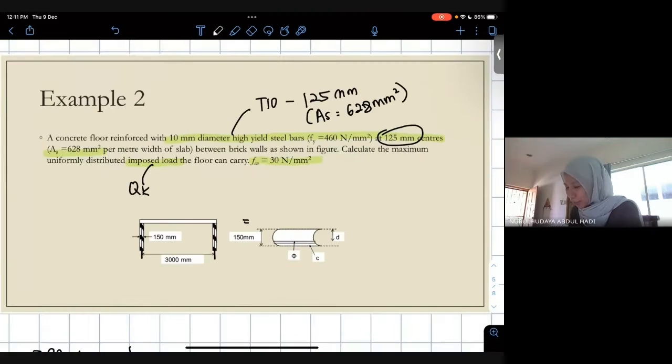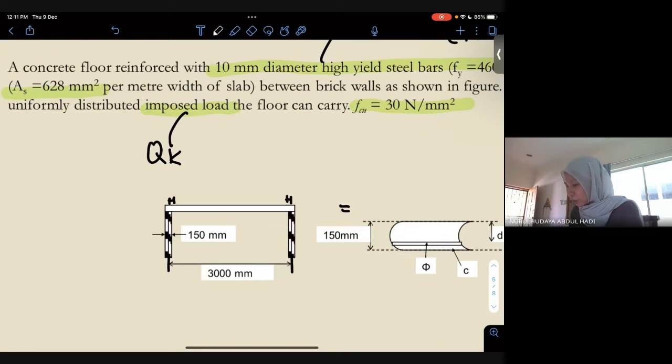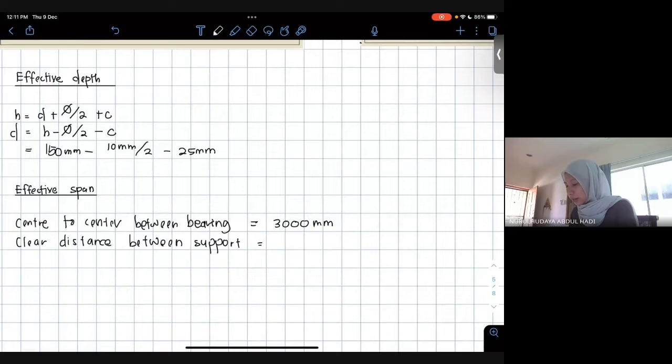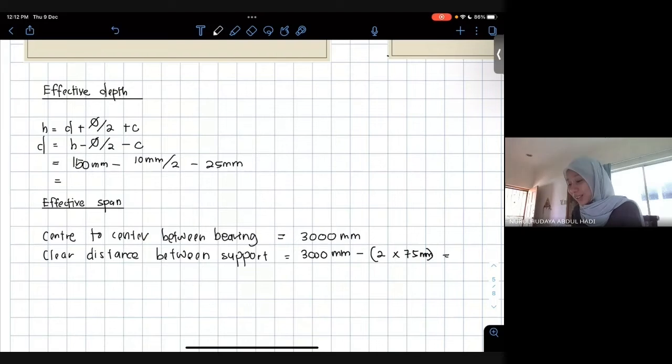You want to get the clear distance between supports, so you do not include half of the brick wall; you subtract it. You know the brick wall is 150 mm thick, so half of it is 75 mm, and because of both sides you multiply by 2. To get the clear distance, it is 3000 mm minus 2 times 75 mm, half the brick wall, because the slab sits on half of the brick wall on each side. That is 2850.